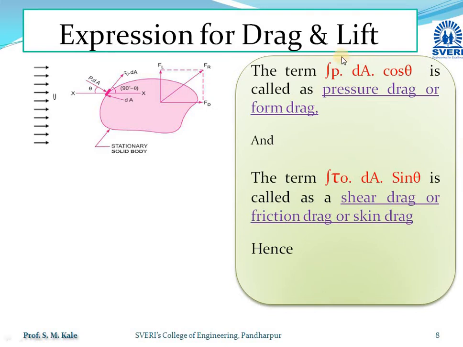So the term integration of P dA cos theta is called pressure drag or form drag. The term integration of tau 0 dA sin theta is called shear drag, friction drag or skin drag.